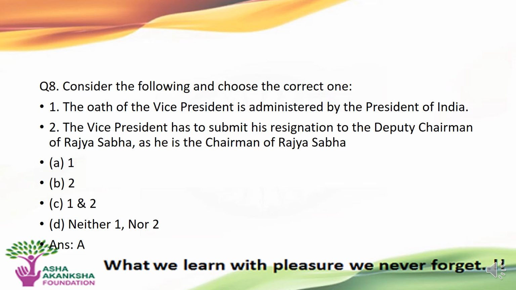Options are A. Only first statement is correct. B. Only second statement is correct. C. Both first and second statements are correct. And D. Neither the first nor the second statement is correct. The correct answer to this question is option E. That is, only the first statement is correct.